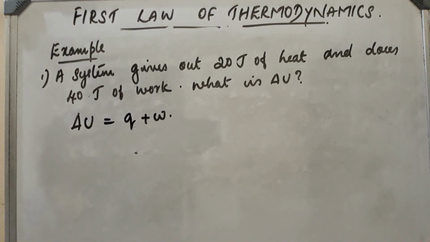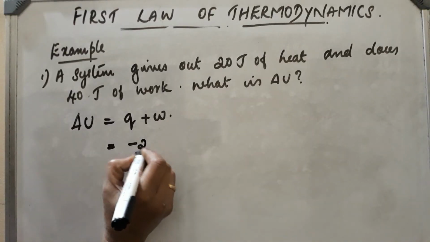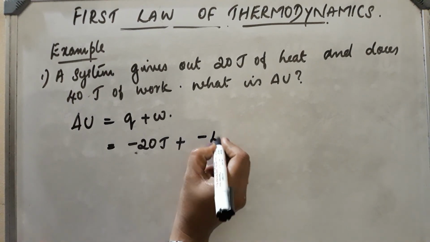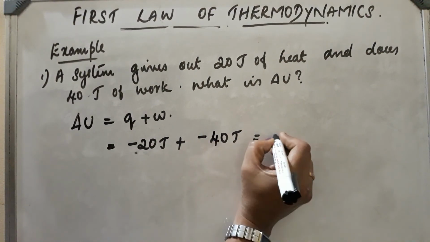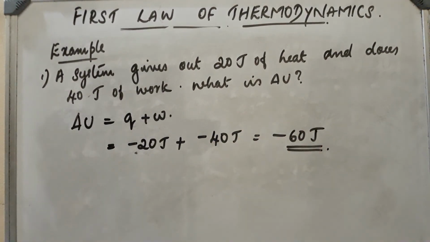A system gives out 20 joule of heat, that means Q will be a negative value, less than 0. So minus 20 joule. Plus, what about work? It does 40 joule of work, that is, work is done by the system, so the value will be a negative value. The answer will be minus 60 joule.